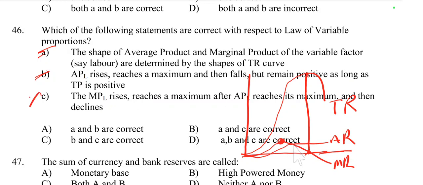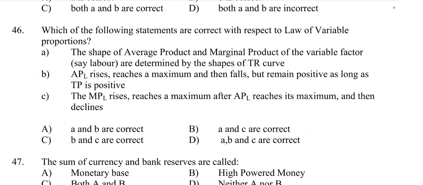So this is not correct, because it says MPL reaches a maximum after APL reaches. No, before APL reaches its maximum, MPL becomes maximum and then declines. Then both decline, but before, not after. So option C is incorrect. Only A and B are correct here. So the right option for 46 is option A.